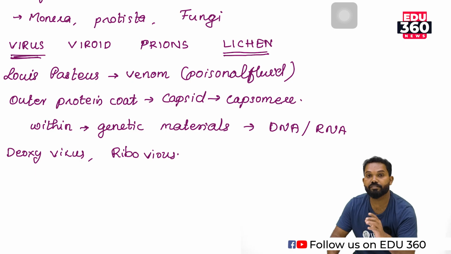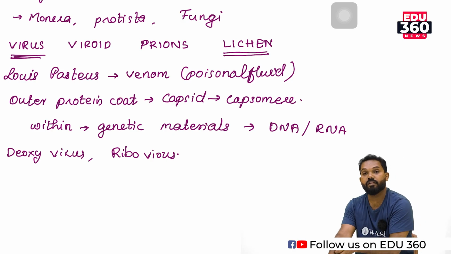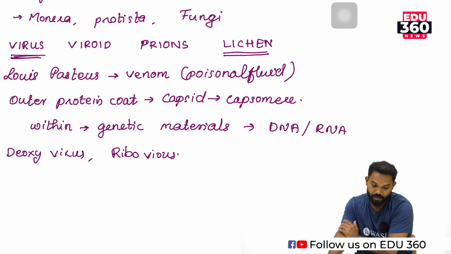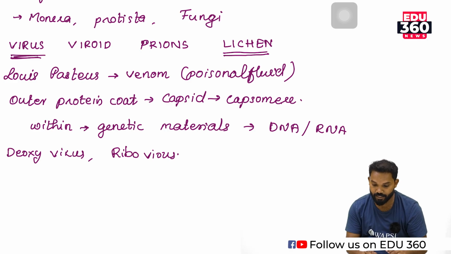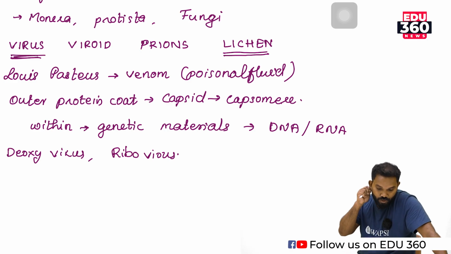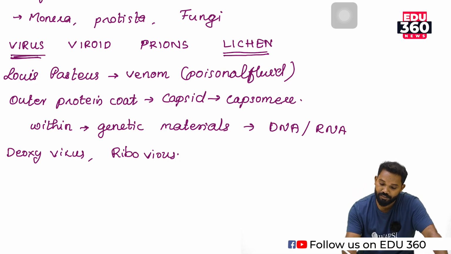Generally, plant viruses are single stranded RNA viruses, and double stranded viruses include bacteriophage, etc. Animal viruses are double stranded viruses. So there are two types of viruses, categorized according to the presence of their genetic material, either DNA or RNA.